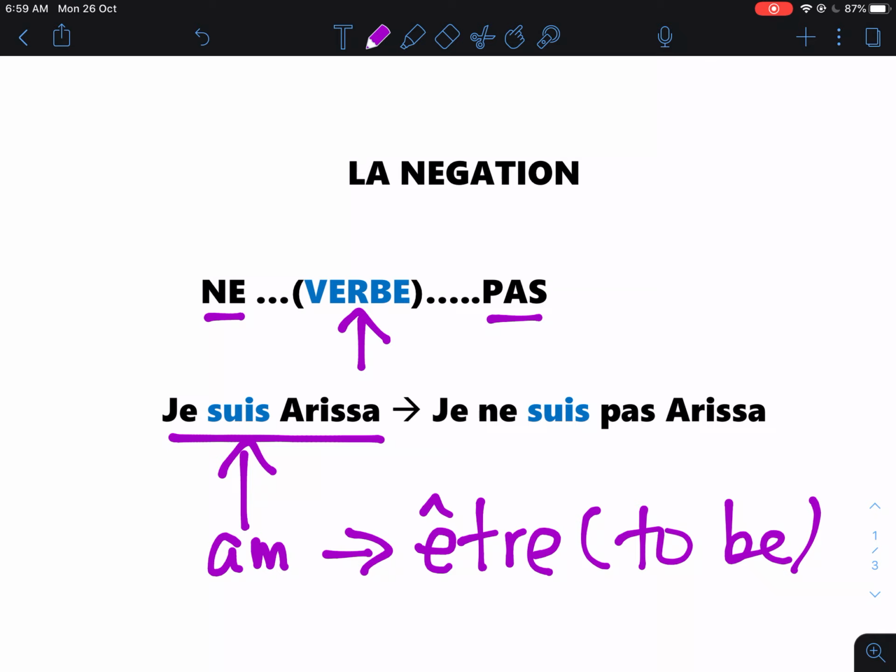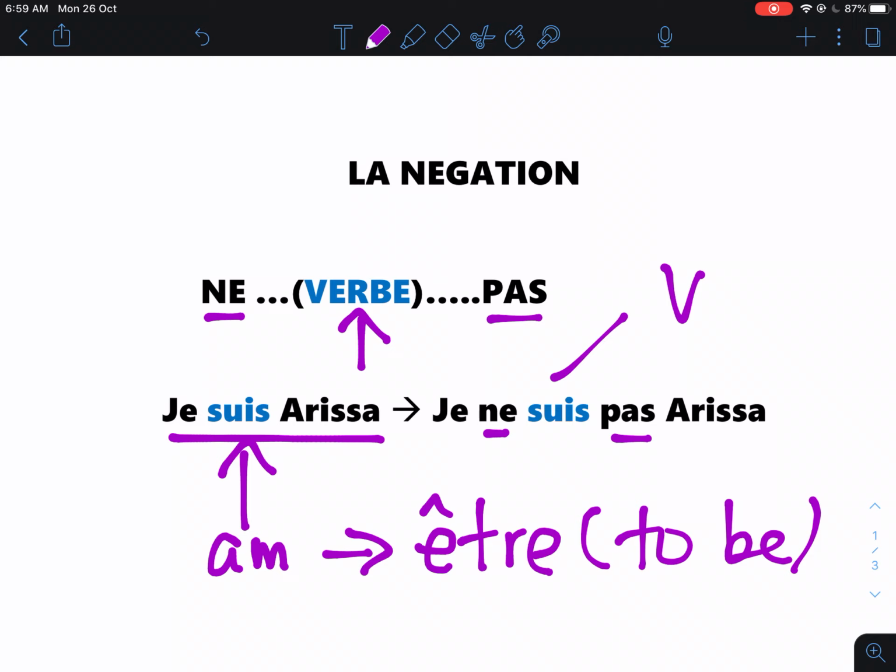Based on the rule, you need to put ne and pas around the verb. So now you have je ne suis pas Arissa. Je suis Arissa means I am Arissa, and je ne suis pas Arissa means I am not Arissa.